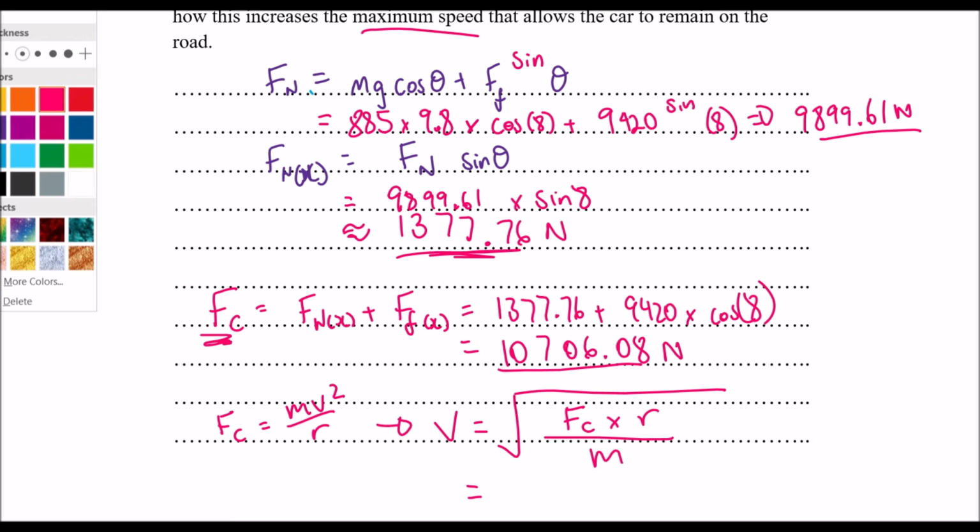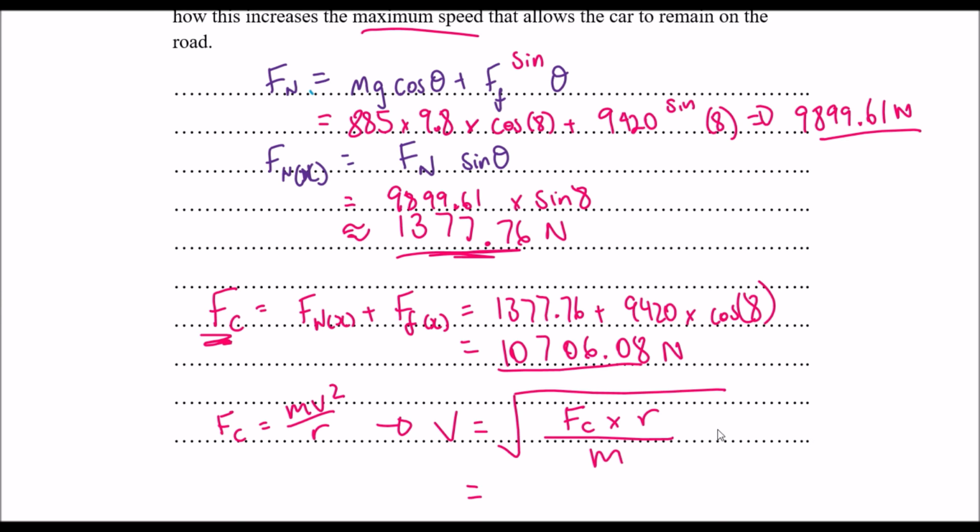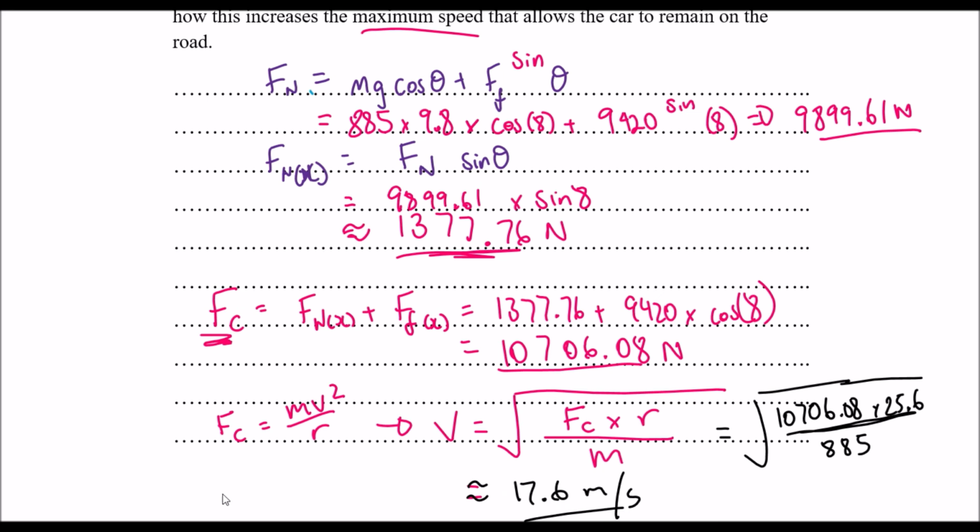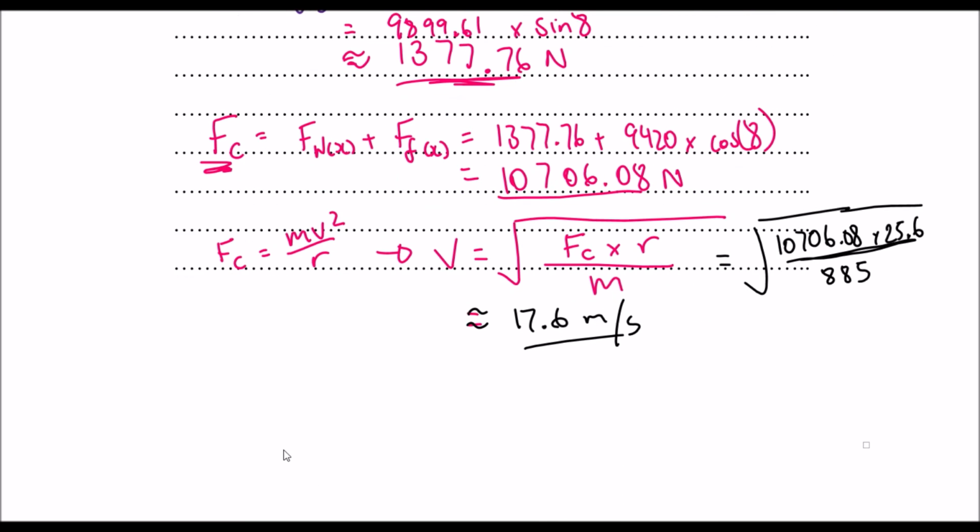Okay, so substitute those values in. Always try and change the color to make it look pretty, but you don't really have to, really. So now I'm substituting the value for centripetal force, and I'm also going to place the value for radius, divide that by the mass. All said and done, this step is a lot more straightforward than the steps that we did just then. And all you have to do is substitute into your calculator, and I get approximately 17.6 meters per second, and that is my velocity, you could say, if we're going around a bend.